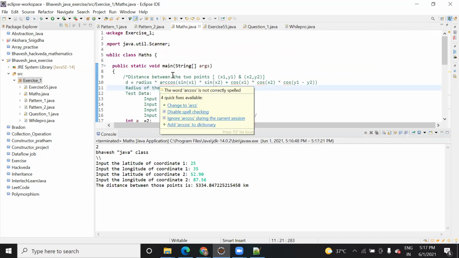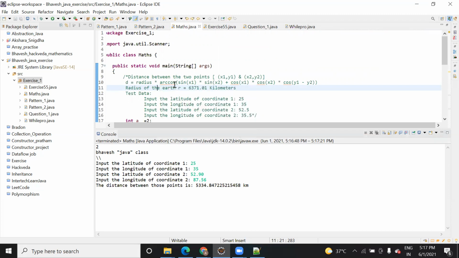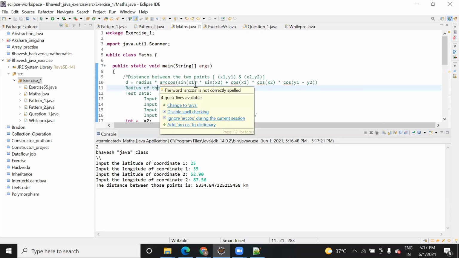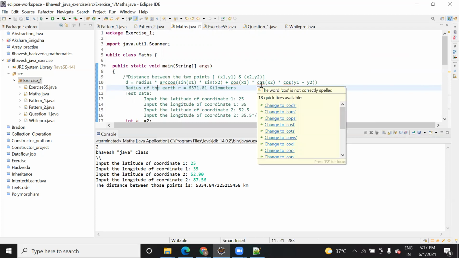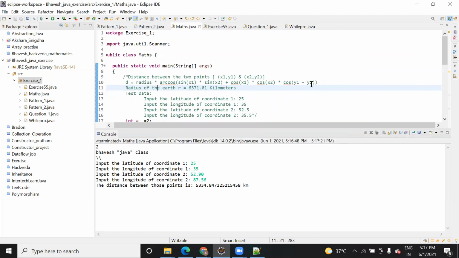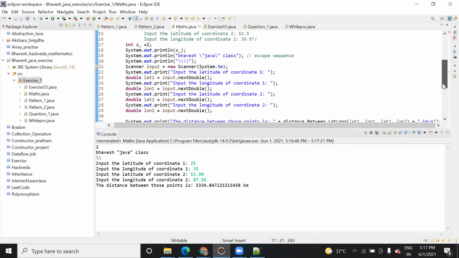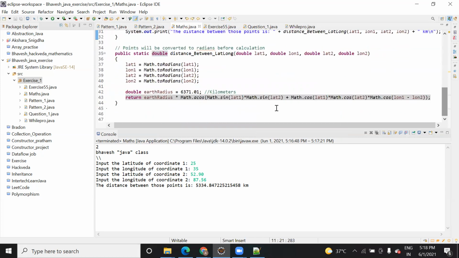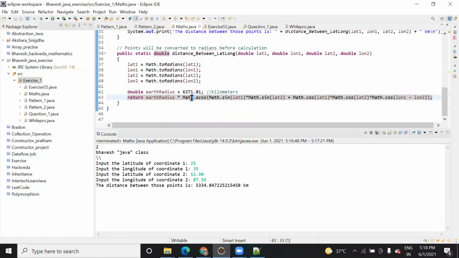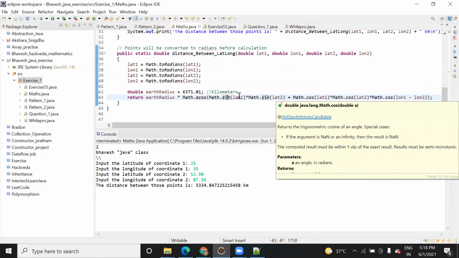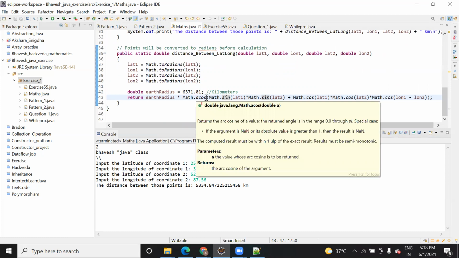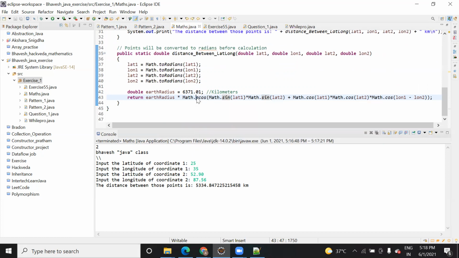Radius into arc cos of, sin x1 into sin x2 plus cos x1 into cos x2 into cos of y1 minus y2. Don't go deep into how this expression comes. Just think about how you can use this expression. Inside the math library, there are functions like sin, which is sin theta, cos, which is cos theta, and you can calculate the arc value also, arc cosine. Such methods are available that you can use.